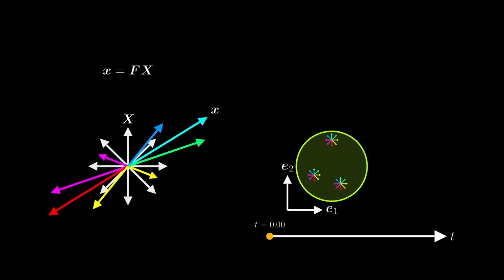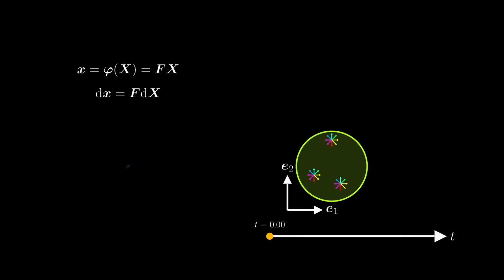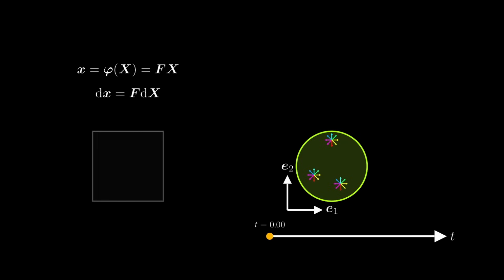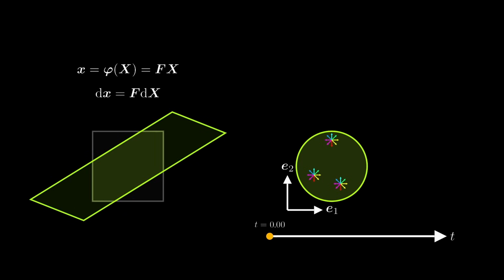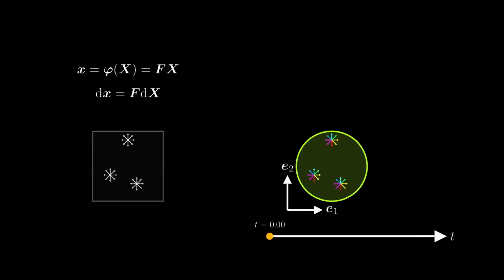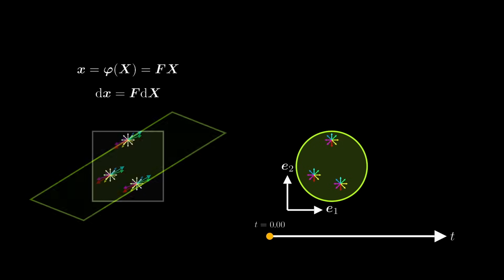This can actually be interpreted as a very simple time-independent deformation mapping, and the gradient of this deformation mapping is F. If we visualize this deformation mapping for a specific matrix F, we see that the deformation is quite simple. This is because F does not depend on space and time, which means that all line elements are transformed according to the same rule.